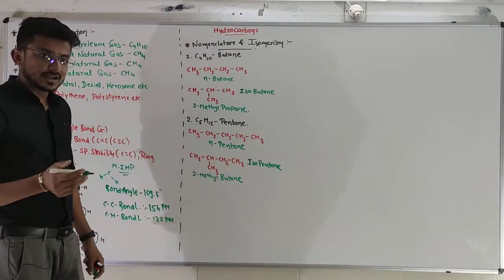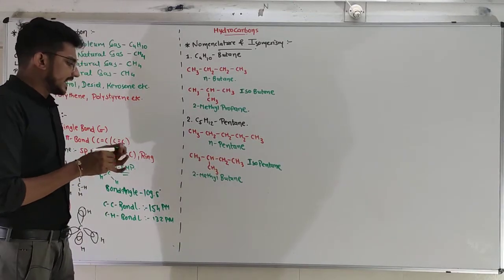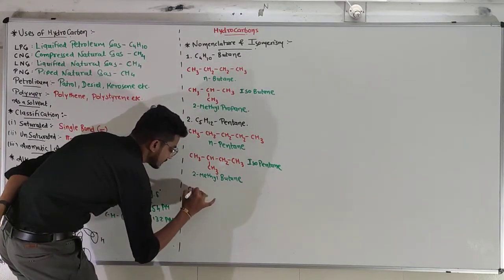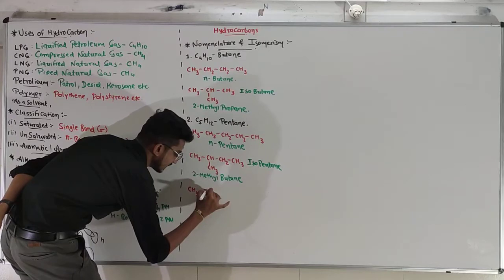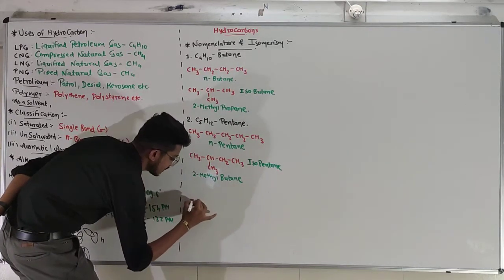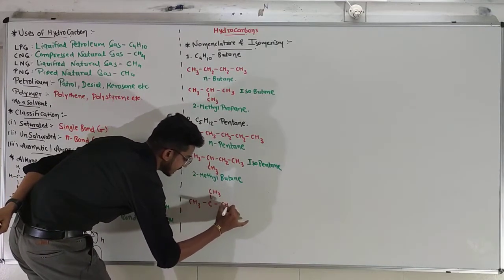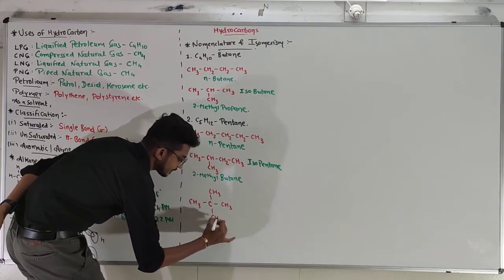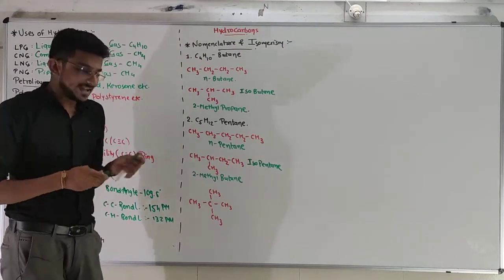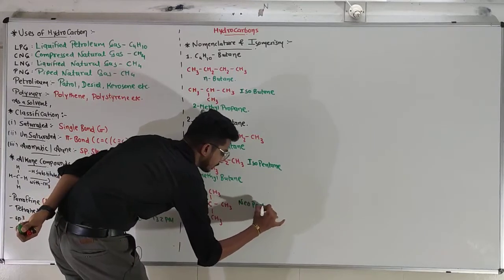Is there any other possibility? Yes. Make one more branch because one more carbon is available. Let's do this. The third compound, third isomer of the pentane. CH3C. Okay, we need more space. CH3C, CH3, CH3, CH3. 1, 2, 3, 4 and 5 carbons. 2 branches are there. That's why it is known as a neopentane.